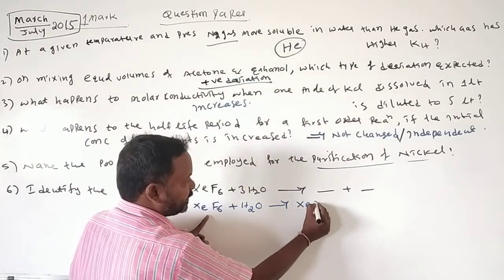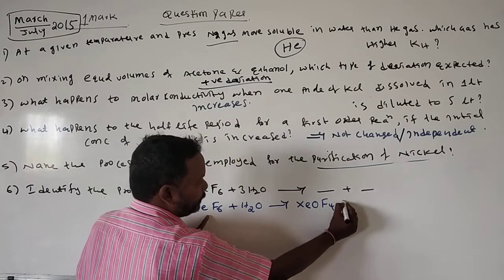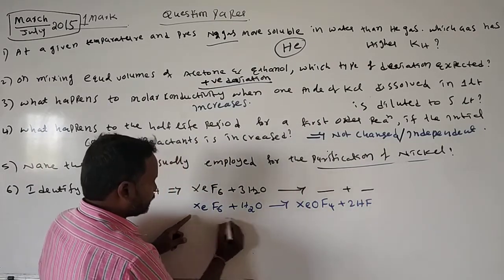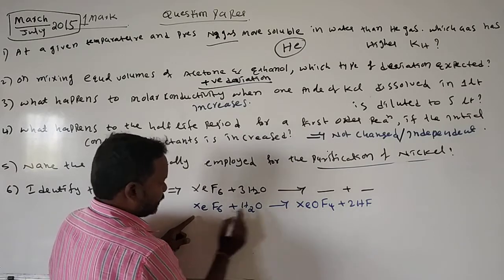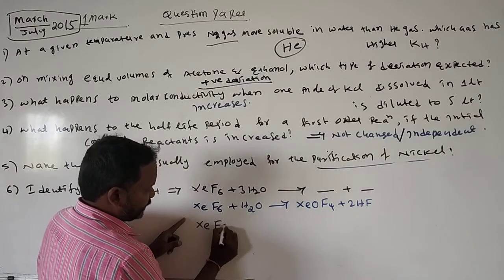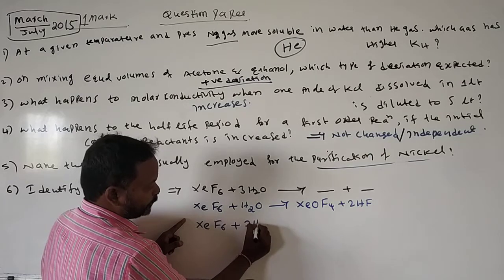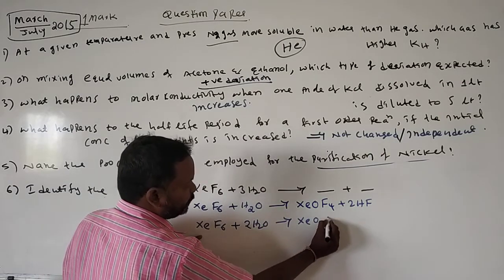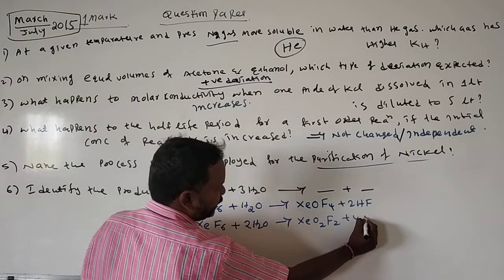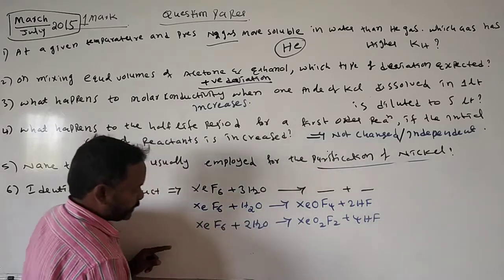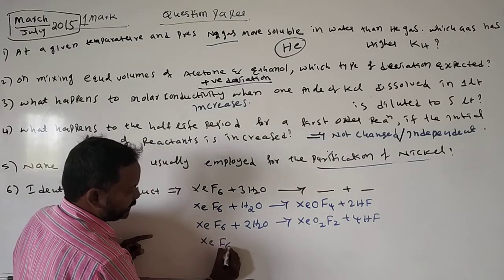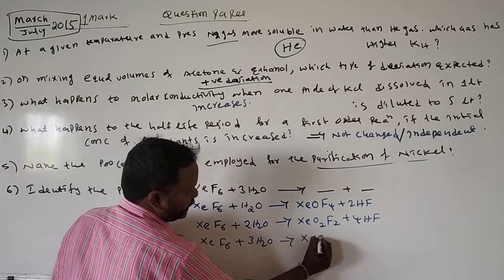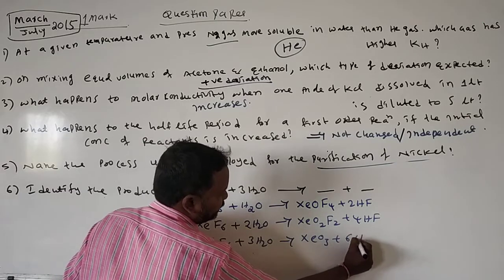That means XeOF4 plus 2HF. Next, the same XeF6 with 2H2O forms XeO2F2 plus 4HF. Next, XeF6 with 3H2O forms XeO3 plus 6HF.